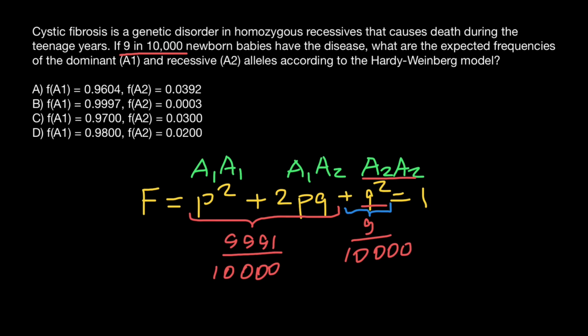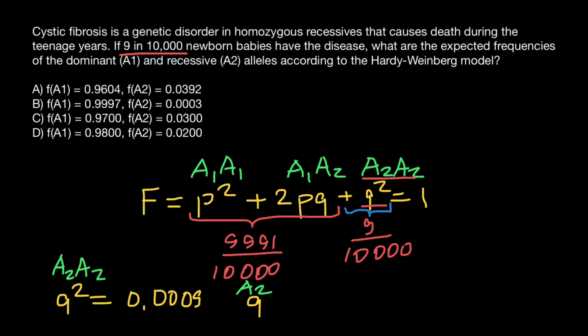So if you know that the frequency of Q squared is equal to 9 divided by 10,000, that means it is equal to 0.0009. This is going to be the frequency of this genotype, which is homozygous recessive, or A2 A2 genotype. Now we can find the frequency of the Q or A2 allele in our formula.